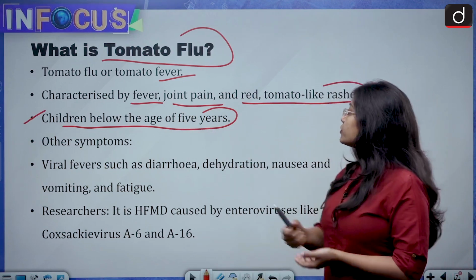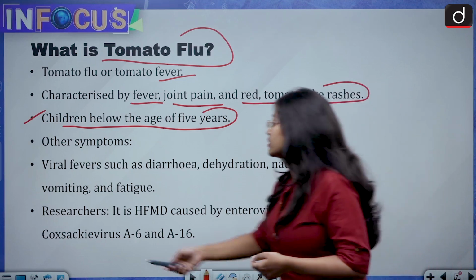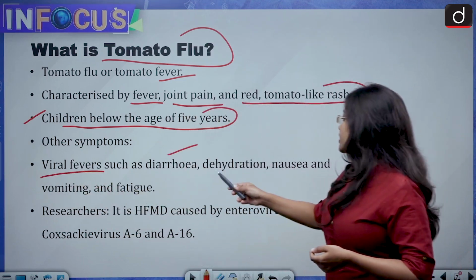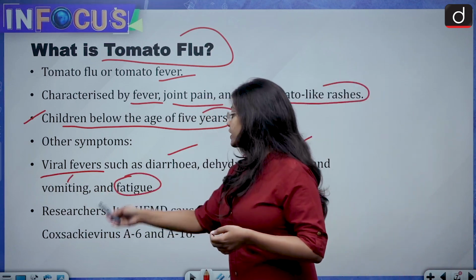Then apart from fever, joint pain and red rashes, the other symptoms are viral fever symptoms such as diarrhea, dehydration, nausea, vomiting and fatigue.